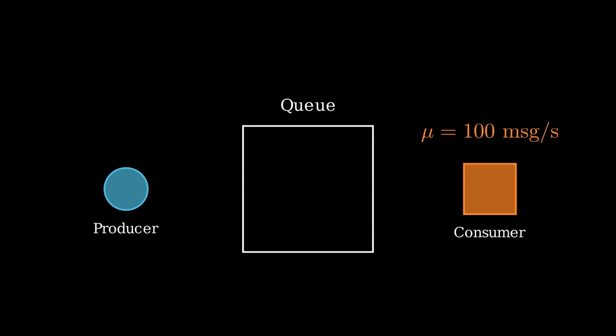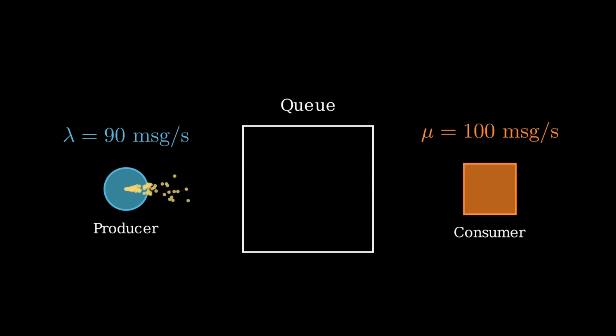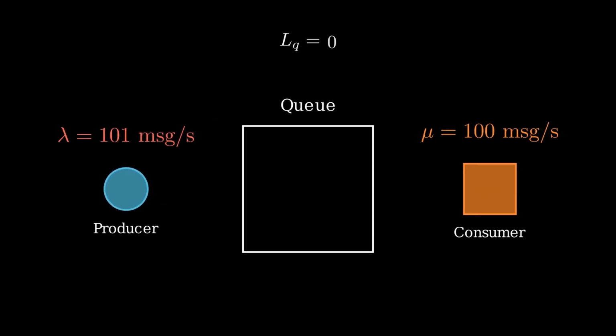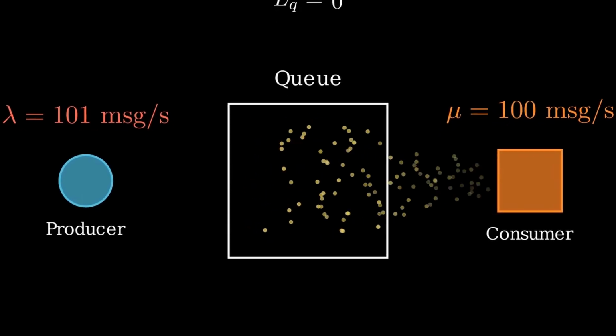If this arrival rate is 90 messages per second, the queue is stable. The consumer can handle up to 100, so it has spare capacity to handle even 10 more messages each second. As soon as that arrival rate goes up to 101, then we have a problem. Every second, the consumer is supposed to service 101 messages, but it can only handle 100.